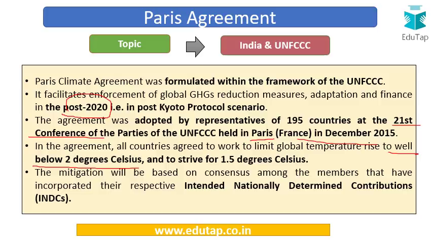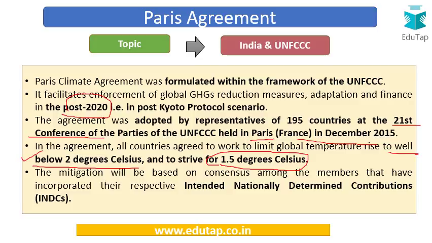So 2 degree Celsius is the target, and the exact target is well below 2 degree Celsius. It's not slightly below 2 degree Celsius, it's well below 2 degree Celsius, and they have to strive for achieving the 1.5 degree Celsius target as well. So this is a very important target of this agreement.